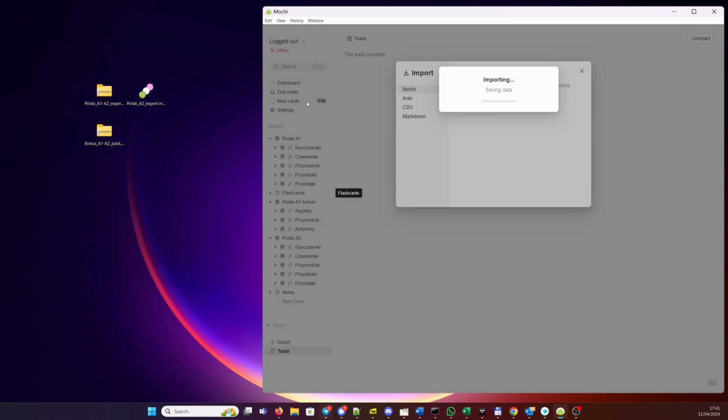I have added several new types of relations between individual cards, and if I'm not mistaken, the total number of relation types is 107 or perhaps 108. One of the most interesting types of relations are augmentatives, augmented forms, such as miska. Okay, miska means a bowl, and misa indicates a large bowl. But to be honest, there are just a couple, maybe a handful of such forms at the A2 level.